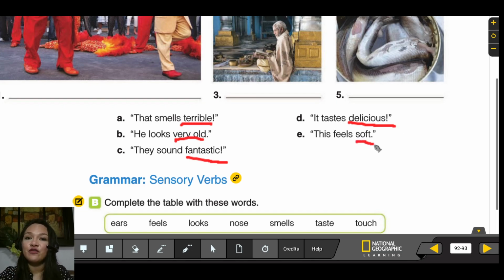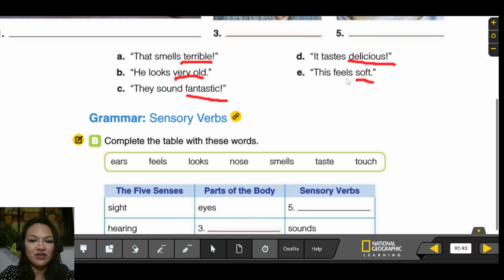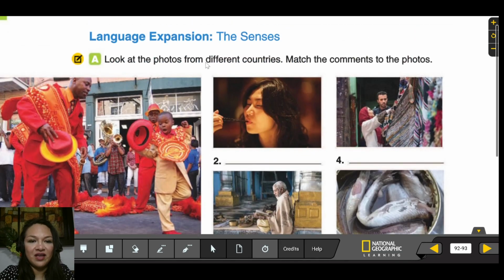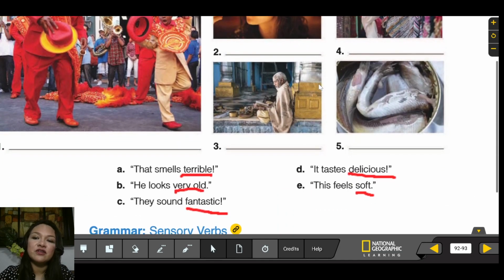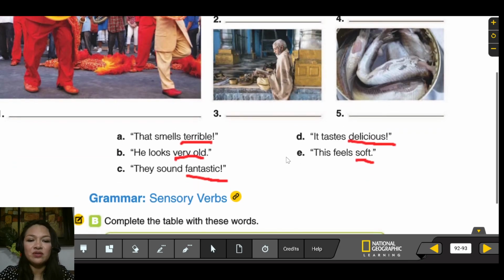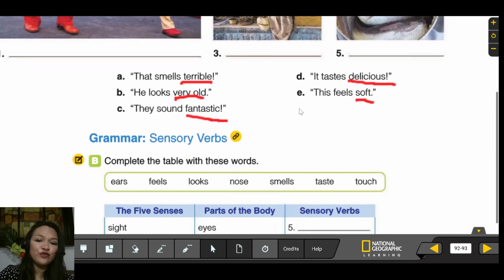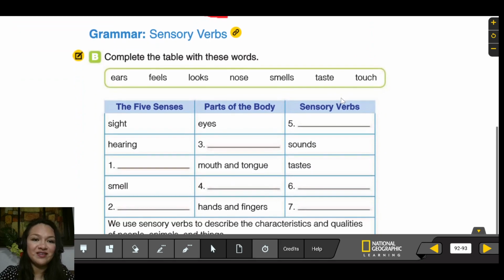Soft. We like soft things, right? Usually. So we have those characteristics. Characteristics and qualities. Soft, terrible, fantastic, soft, delicious, amazing, right?